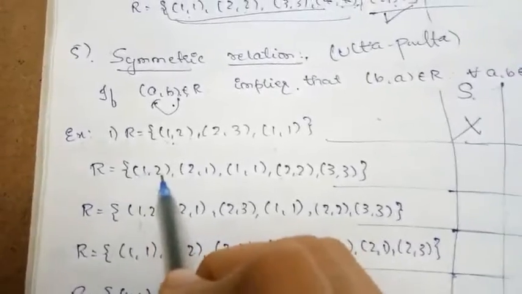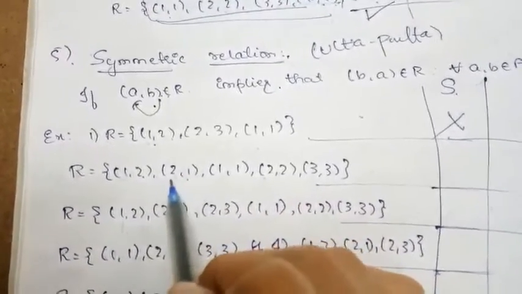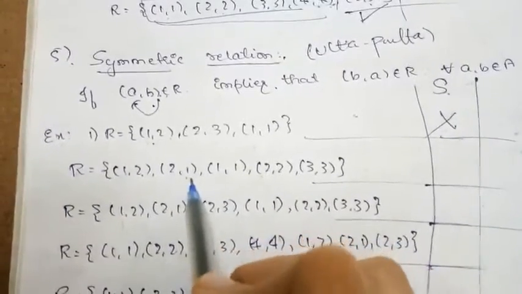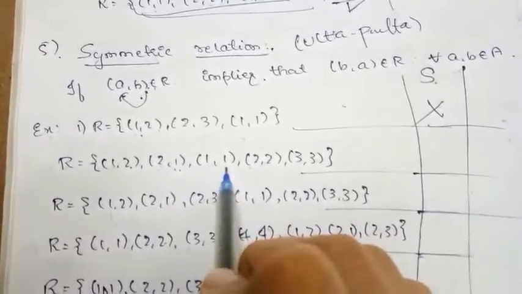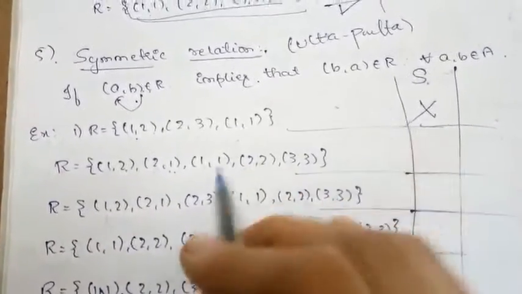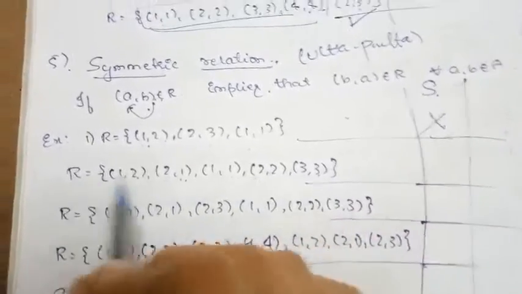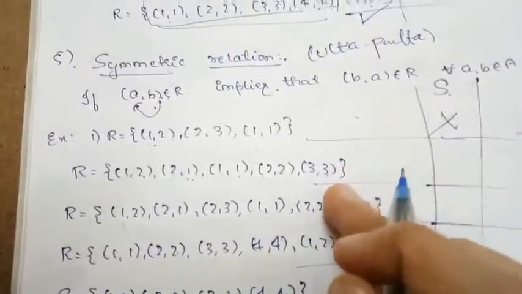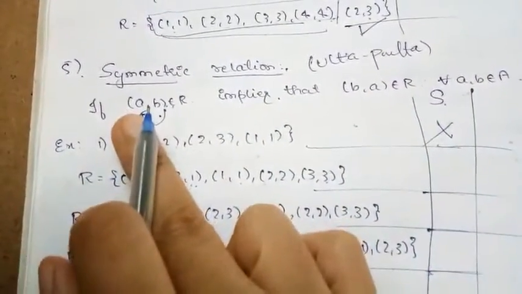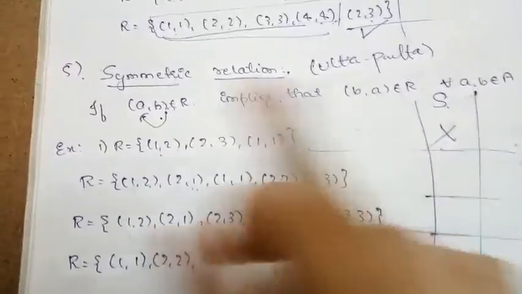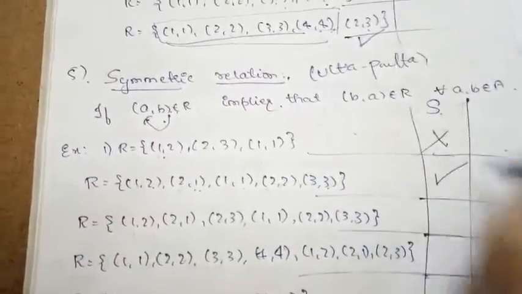Next, (1, 2) is there. Its ulta (2, 1) is there? Yes, it is there. Again (2, 1): its ulta (1, 2) is there? Yes, it is there. (1, 1): its ulta is (1, 1) itself. (2, 2): its ulta is (2, 2) itself. (3, 3): its ulta is (3, 3) itself. So for each ordered pair we have its ulta, that is, for each (a, b) belonging to R, we have (b, a) also belonging to R. So it is symmetric.